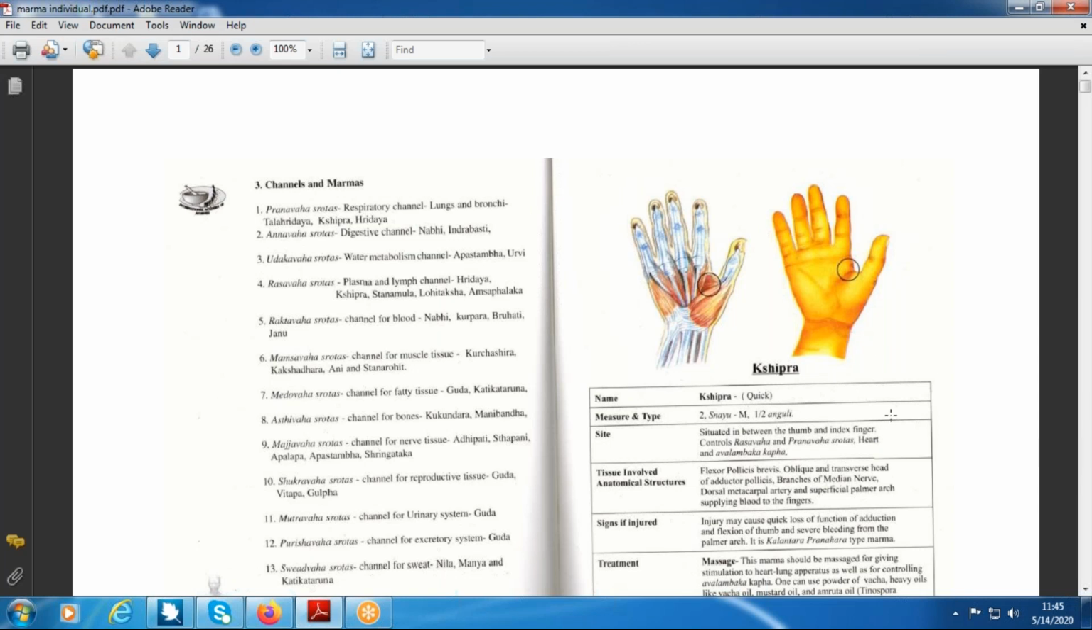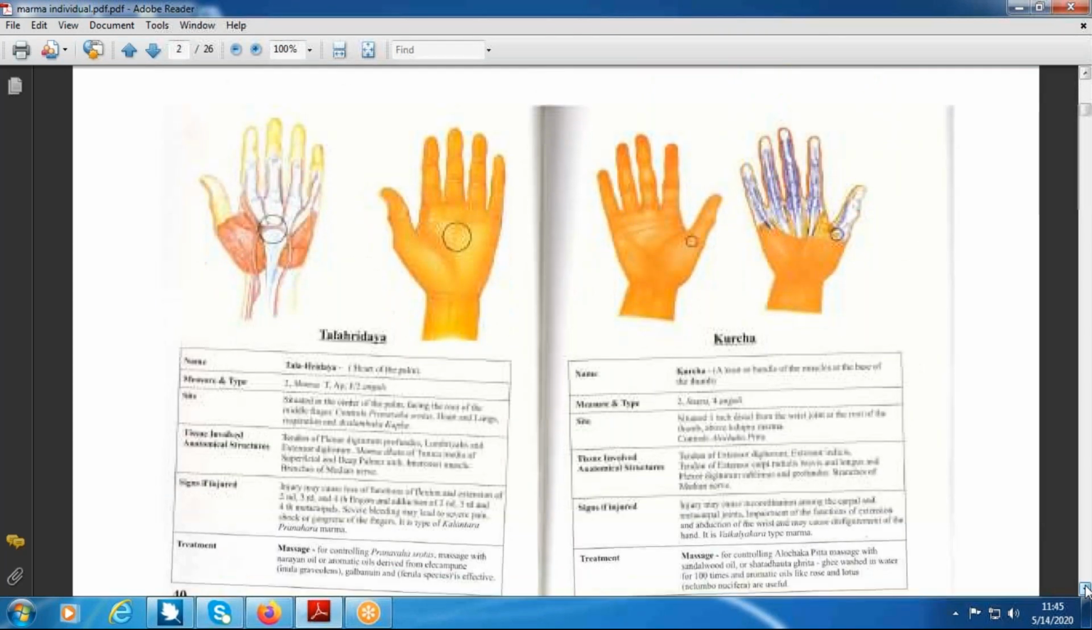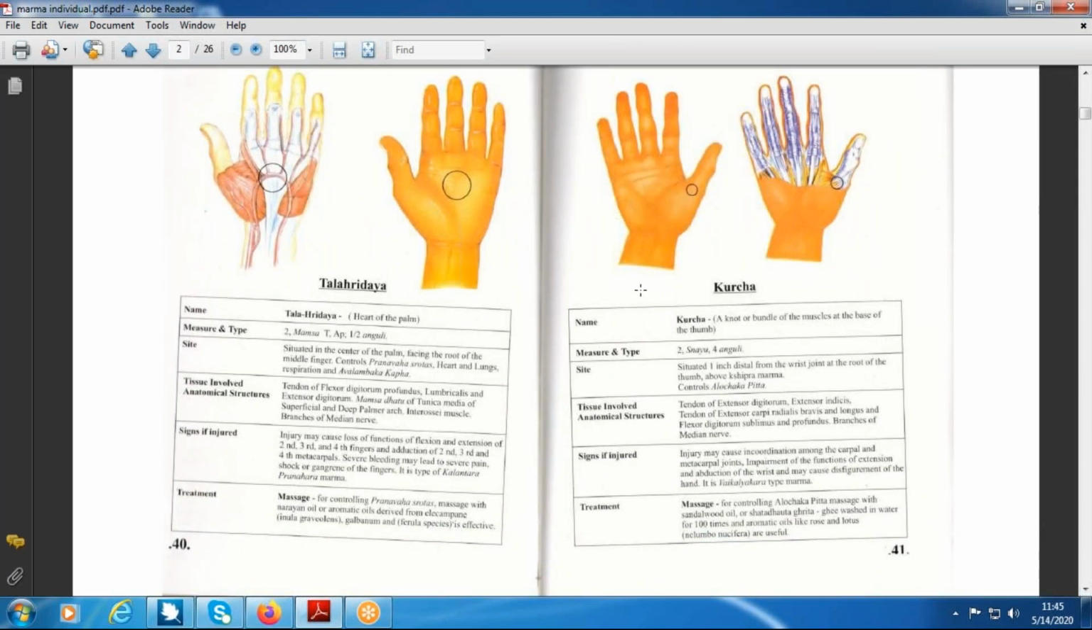Now on the screen, which marma is there? Kshipra marma. Now locate the Kshipra marma by seeing the diagram. Locate it fast. It is present between the fingers. Okay. Now next, in the same way, which marma is on the screen? Talahridaya. Locate where it is situated. Central part. Okay.